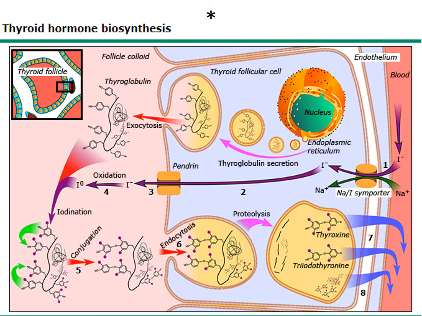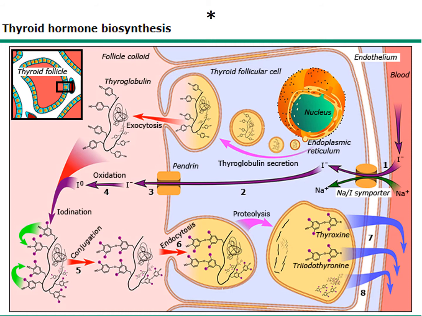This slide gives you an idea about thyroid hormone biosynthesis. We have three portions. The extreme left is the lighter pink area, which is the thyroglobulin part. The blue area is the thyroid follicular cell, and the deeper pink part, which is extreme right, is the plasma or the blood. From the blood, iodide is transported inside the thyroid follicular cell through the sodium iodide co-transport system.